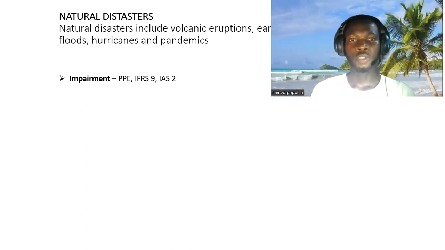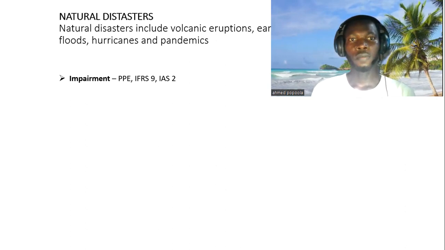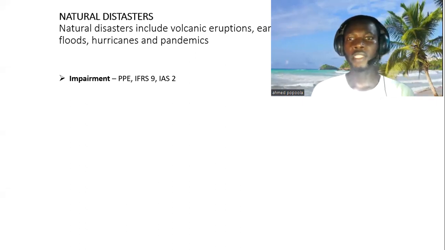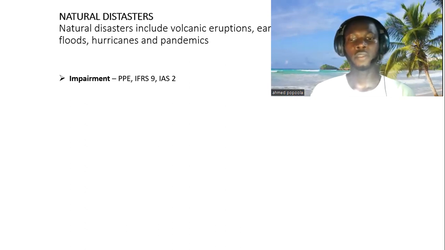So in that case, such inventory is already losing value for staying in the warehouse for a long period of time, right? So the entity needs to consider impairment by measuring that inventory at the lower of cost and net realizable value, NRV, right?